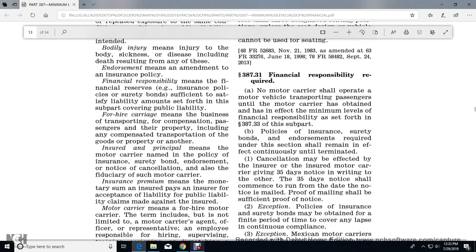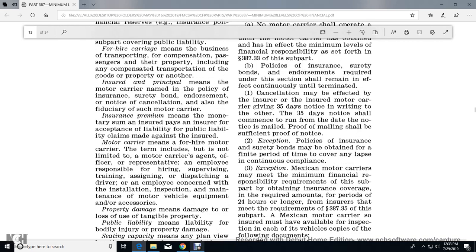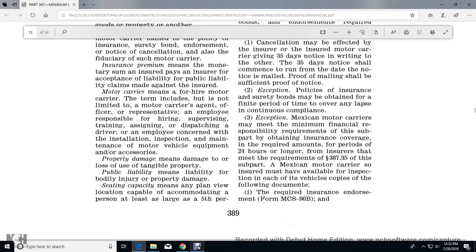Alright, 387.31, financial responsibility required. No motor carrier shall operate a motor vehicle transporting passengers unless the motor carrier has obtained and has in effect the minimum level of financial responsibility set forth in 387.33 and this subpart. The surety bond or endorsement required shall remain effective, without restriction, continuously until terminated. Cancellation may be effected by the insurer or the insured motor carrier giving 35 days' notice in writing, and the 35 days' notice shall commence to run from the date the notice is mailed. Proof of mailing shall be sufficient proof of notice.